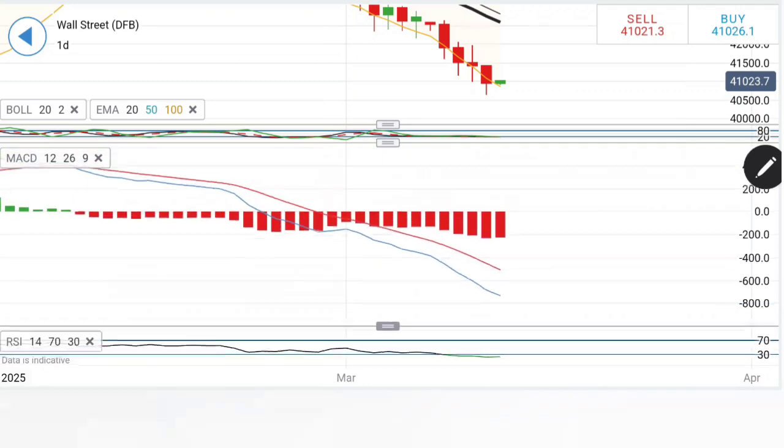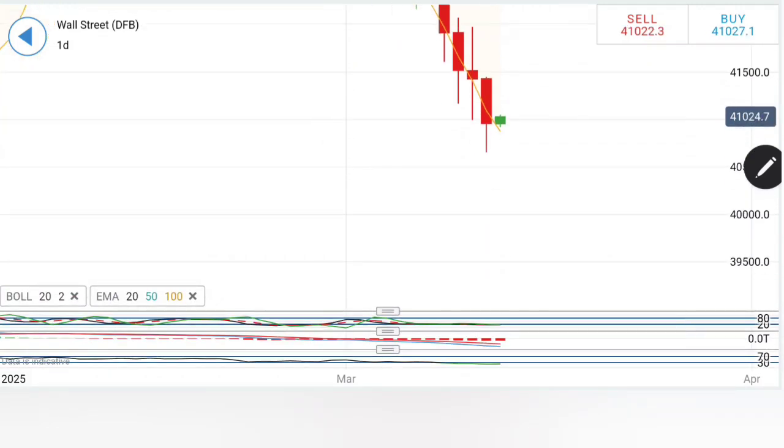Things are definitely staying oversold, but it can sustain oversold levels for a while. Remember, when it was overbought, it sustained overbought levels for multiple weeks and months, and we did not question it, so we should not be worried about things staying oversold as well. And looking at this, I will recommend you to buy at the 41,050 zone, expect